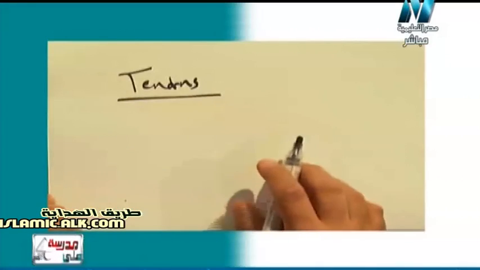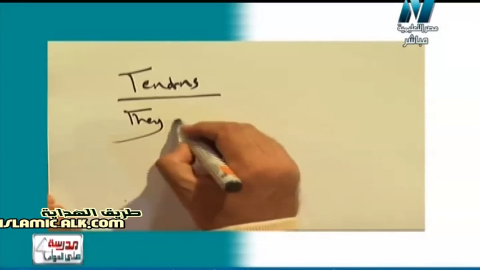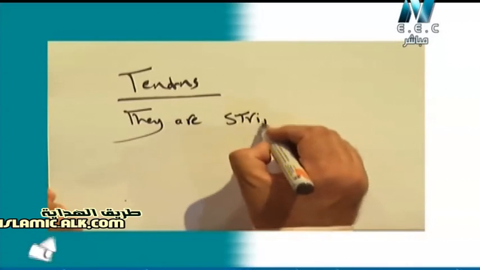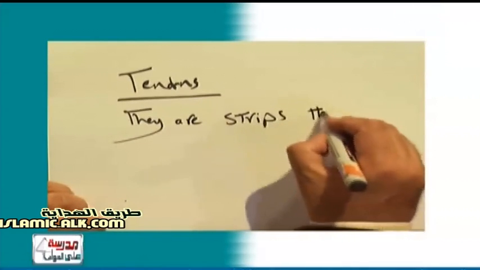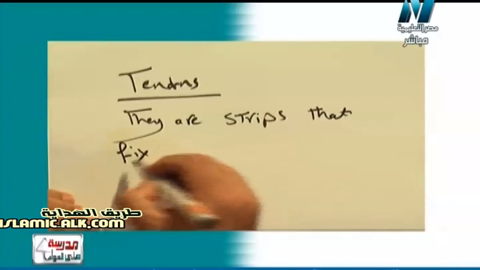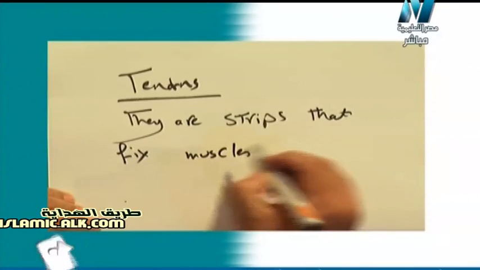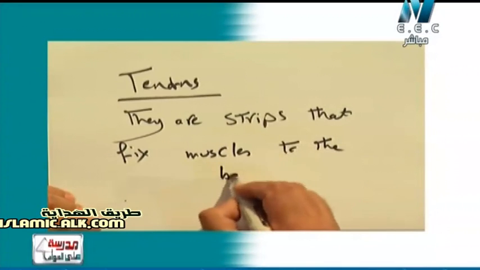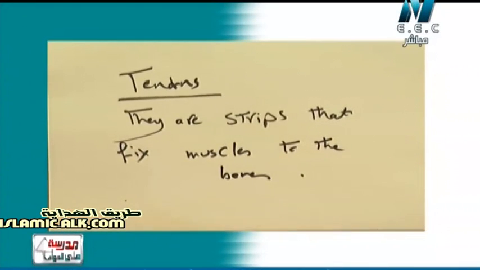So again, the tendons are strips. Let's see the definition together: they are strips that fix the muscle to the bone. Let me write the definition because it's very important. Tendons are strips that fix muscles to the bones. So again, the tendons are strips that fix the muscle to the bones.